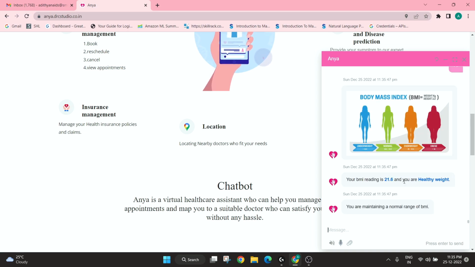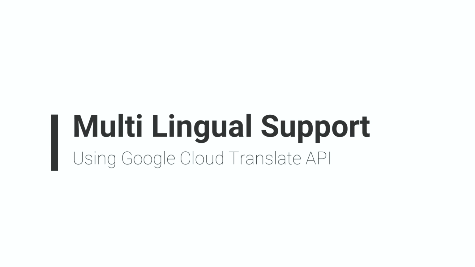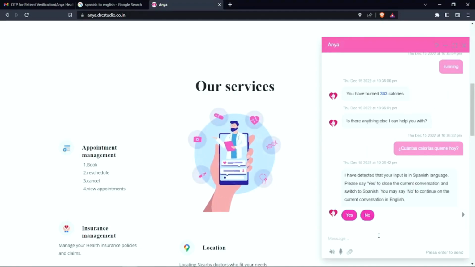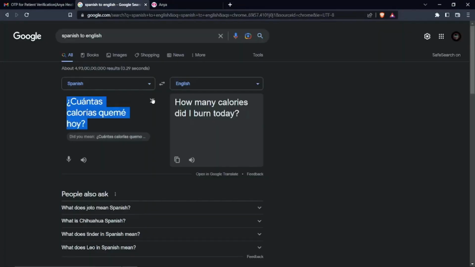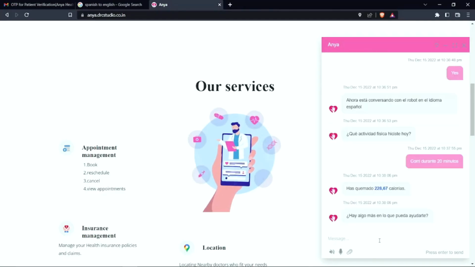So Anya can also calculate my BMI. So let us take this as an example. Is there anything I can? So what if I enter the same question in Spanish? So the bot has detected that my input is in Spanish, so I'm just clicking to convert it. So it's asking me something in Spanish, so I'm just going to copy it. So it has said that I have burned 228 point calories.